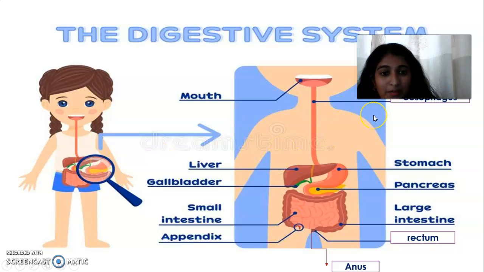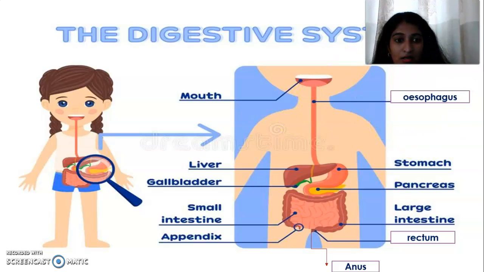We discussed the parts of the digestive system. The first part is the mouth. The second part is the esophagus, which is the food pipe. The third part is the stomach, where the food goes, and next the small intestine, then the large intestine, and finally the anus.